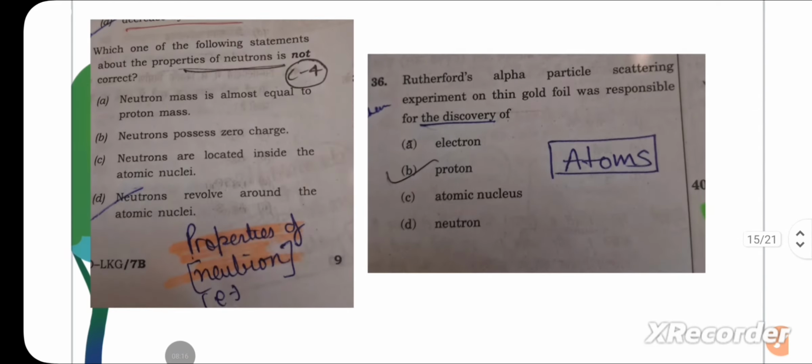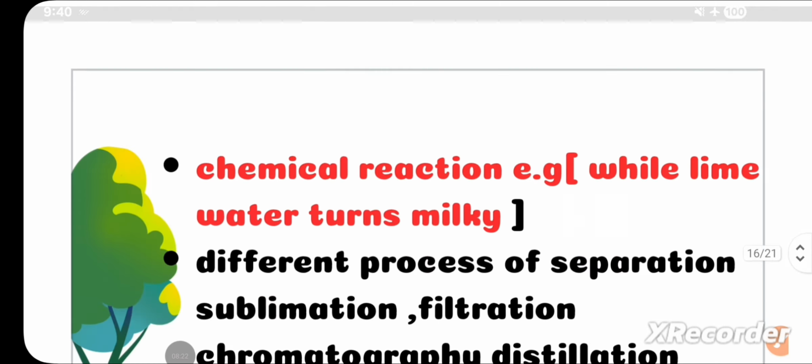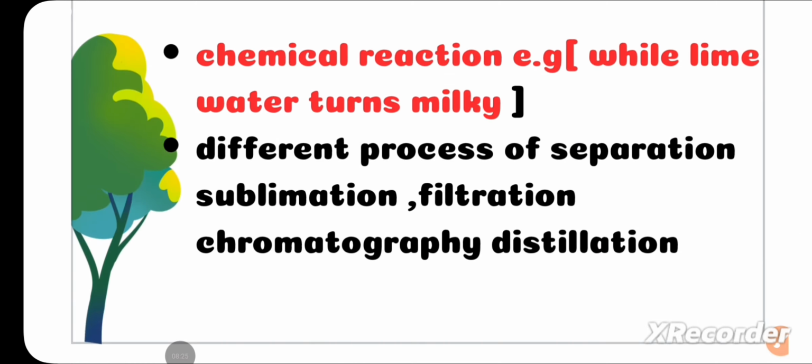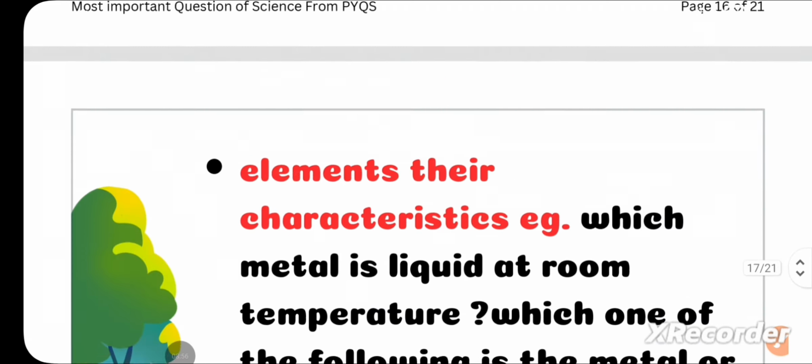You can see questions from property of neutron is asked, Rutherford alpha particle experiment is asked, and you have to also practice chemical reaction, that is also given in class 9th. Questions are asked like, when does lime water turn milky, or what happens when silver gets oxidized, and different processes of separation are asked like sublimation, filtration, chromatography, distillation. You will be given a question that this is separated by which of the following methods. So read it from class 9th NCERT only.